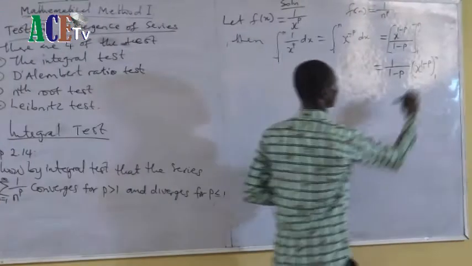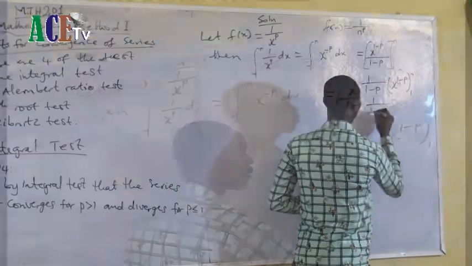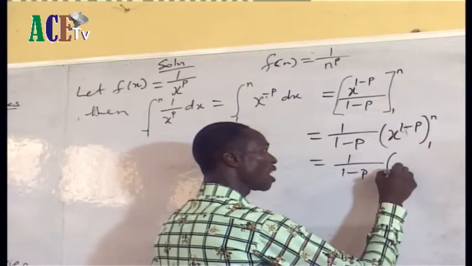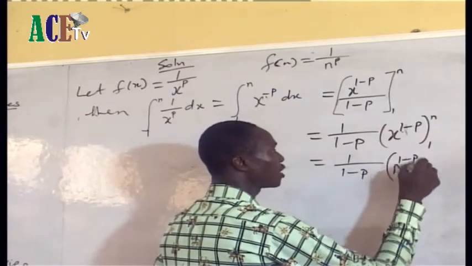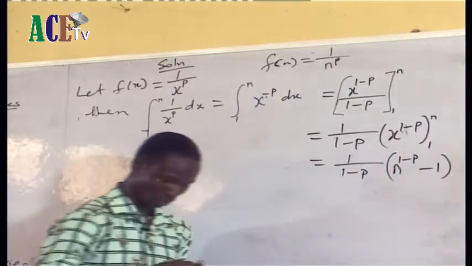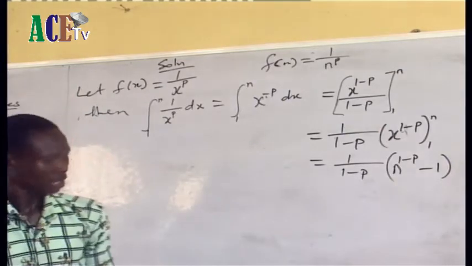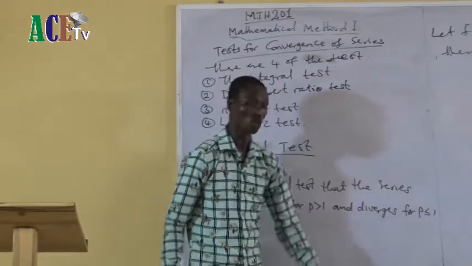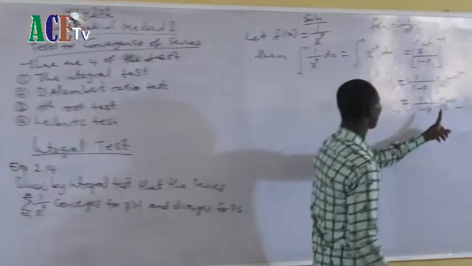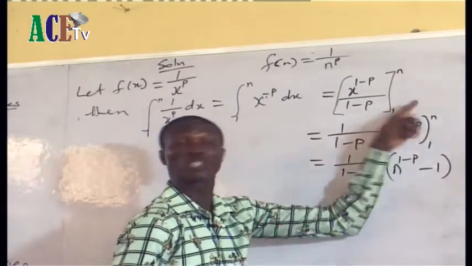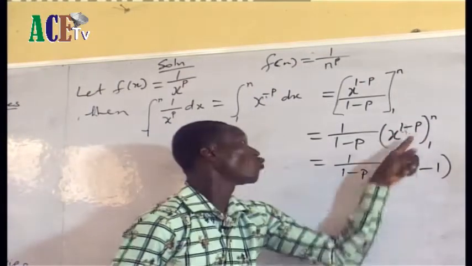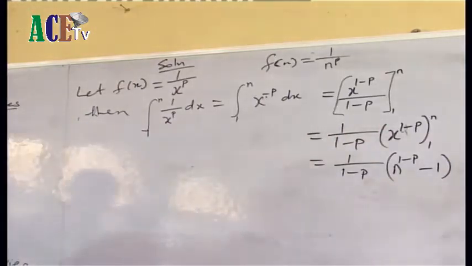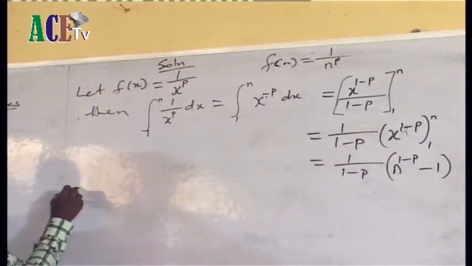If I want to expand it, the limit, 1 over 1 minus p, I put this in to give me n raised to the power 1 minus p minus 1, upper limit minus lower limit. Because if I put 1 raised to the power 1 minus p, everything will be 1, whatever p is.